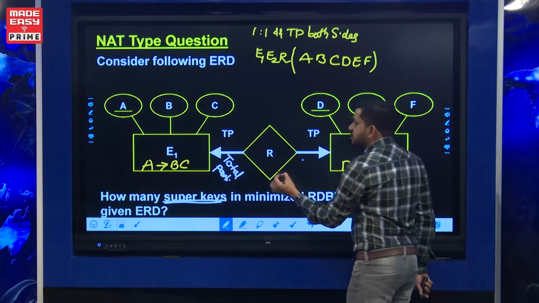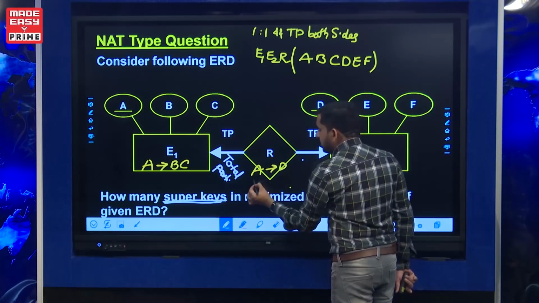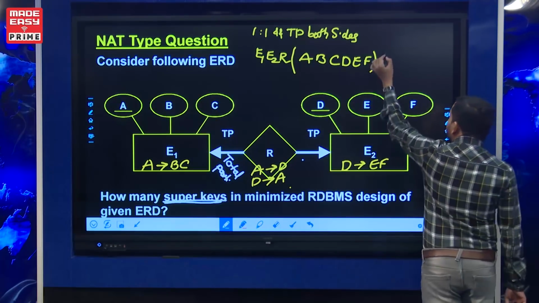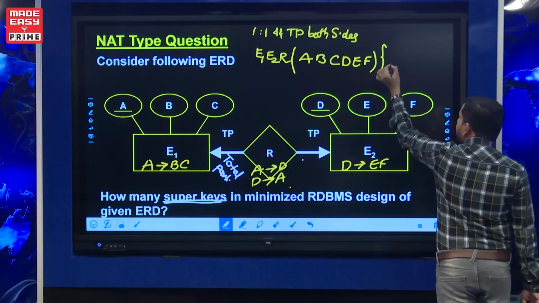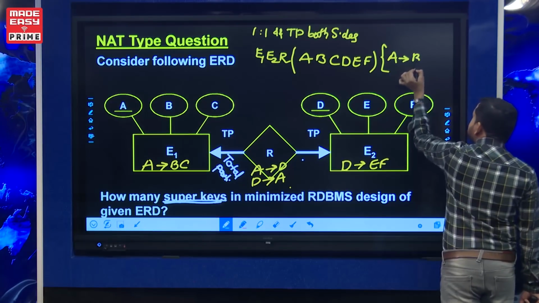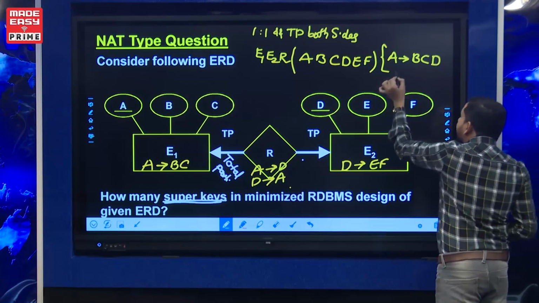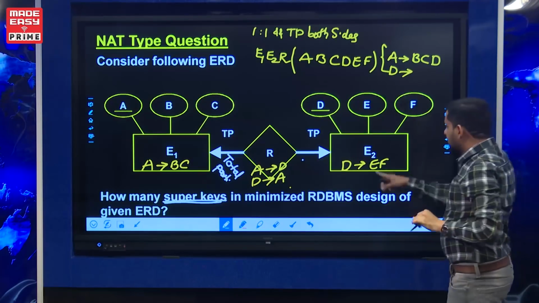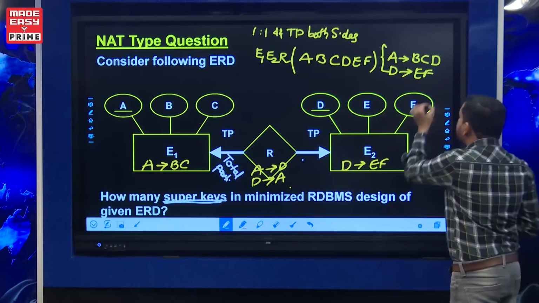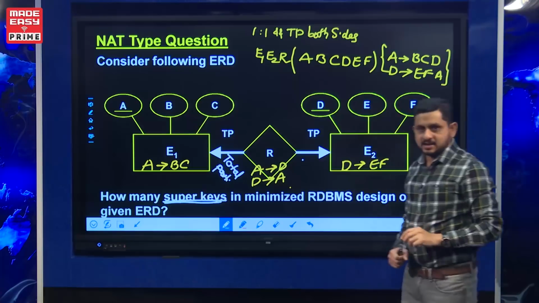Because of the one-to-one mapping, the relationship gives A determines D and D determines A. So the FDs of this single table are: A determines BC because of entity set E1, A determines D because of the relationship, D determines EF because of entity set E2, and D determines A because of the relationship.